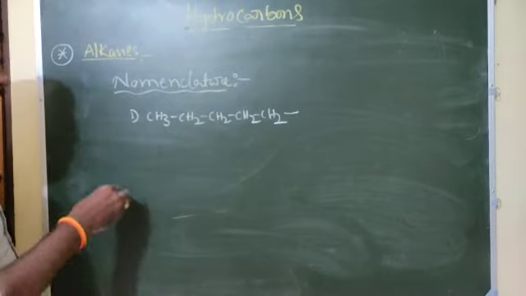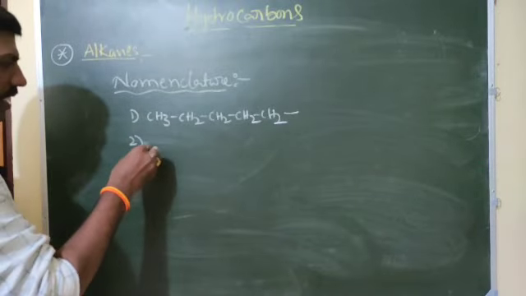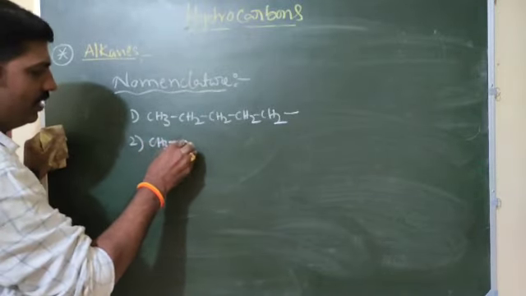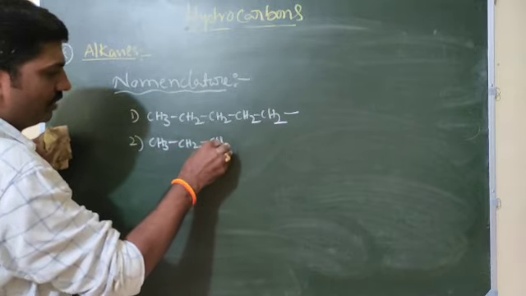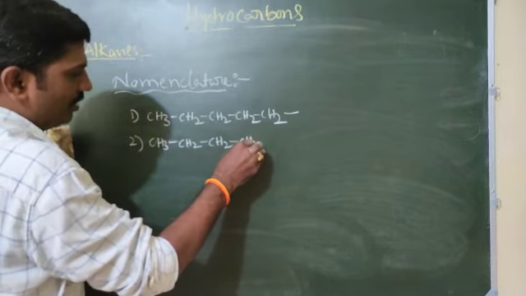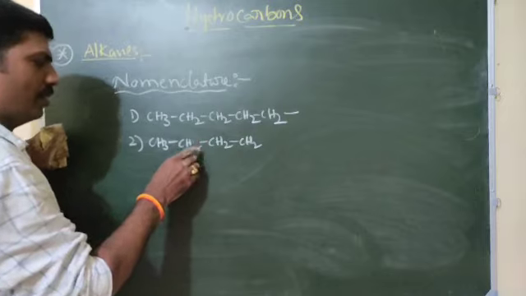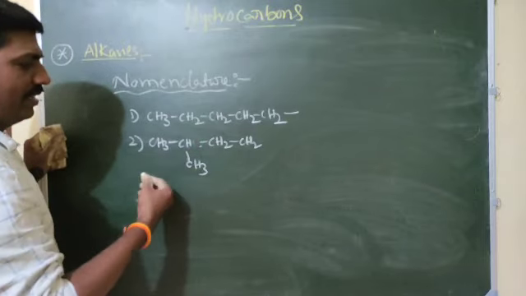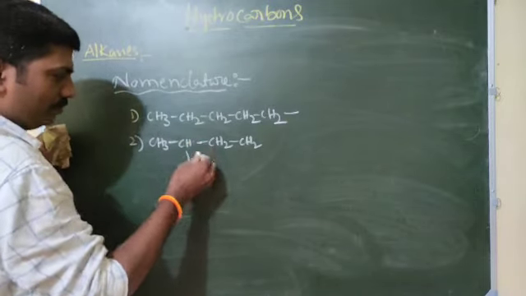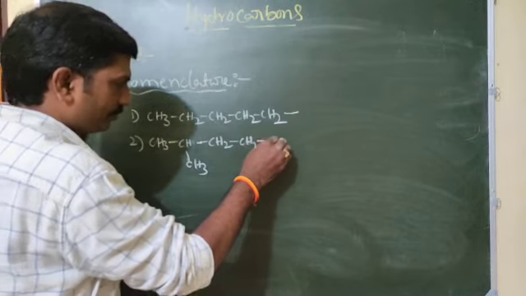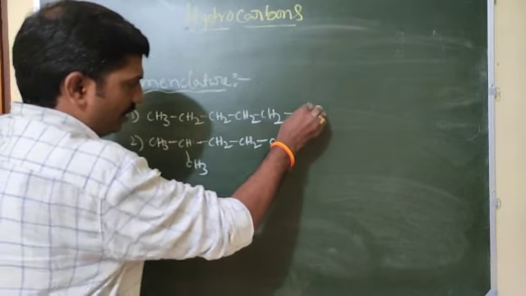Here alcohol. Next, second one, name what? Next, CH3, CH2, CH2, CH2, 4. Here one CH3. Okay. Here alcohol.